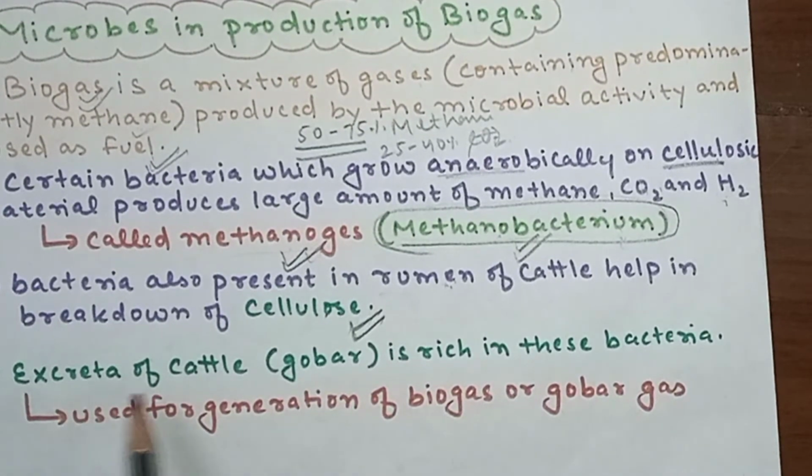Now let's see, the excreta of cattle, the dung, is rich in these bacteria. The dung of cattle also has these bacteria, and it can be used for generation of biogas or gobar gas. This dung or excreta of cattle can be used for biogas production.